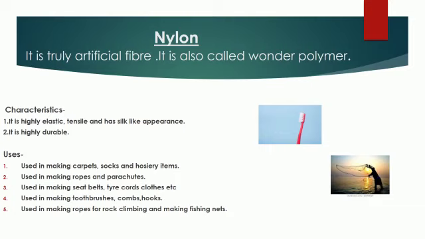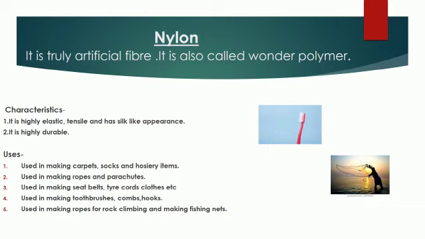Now characteristics of nylon: it is highly elastic and tensile. Tensile means strong. It can withstand heavy weight, and it has a silk-like appearance, and it is highly durable. Now uses of nylon: it is used in making carpets, socks and hosiery items like your sweater, etc. It is used for making ropes and parachutes because it is high tensile.